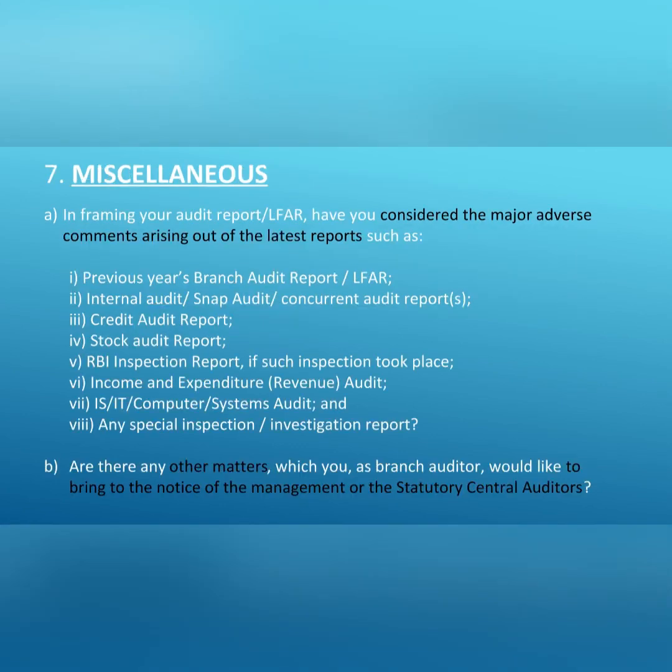Point 7 is about miscellaneous things. This point ensures that we as an auditor consider all other latest reports issued to the bank like last year LFAR, internal audit, RBI inspection report, concurrent audit report, stock audit report, IS audit report, etc. and look for any adverse comment in the same so that we can take them into consideration for the current audit. It also asks about any other matters which we as a branch auditor want to bring to the notice of management and statutory central auditors. If there are any such observations, then we should give details of the same under this point.